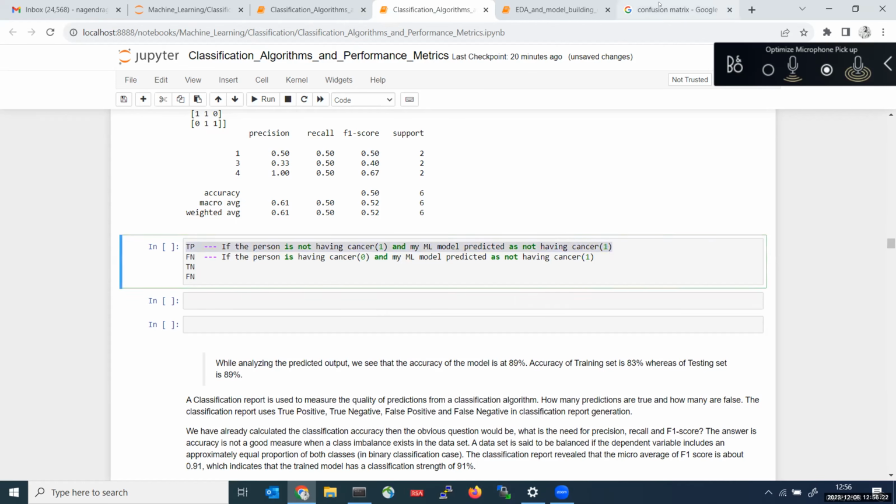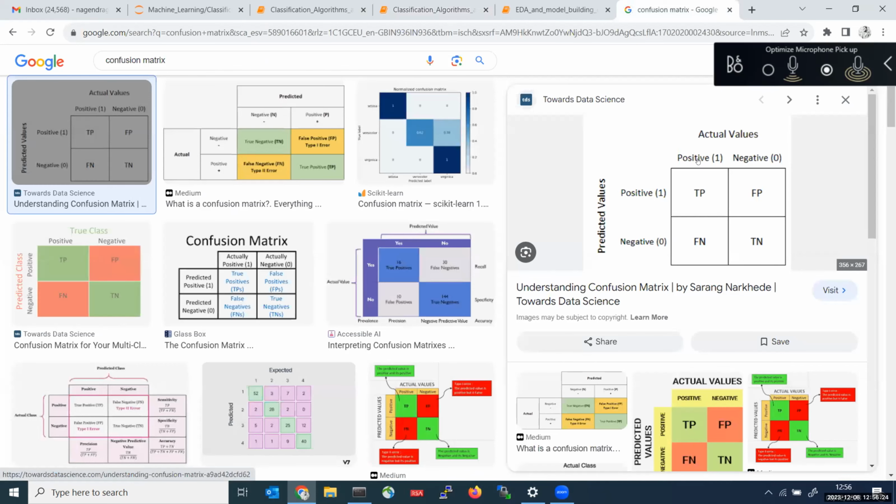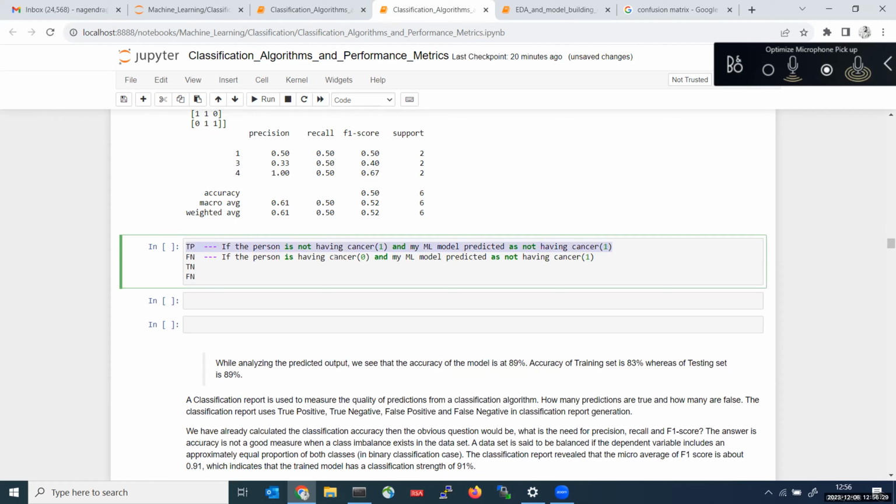Next, let us say the actual value is 1, not having cancer, but my model predicted as having cancer. That is 0.